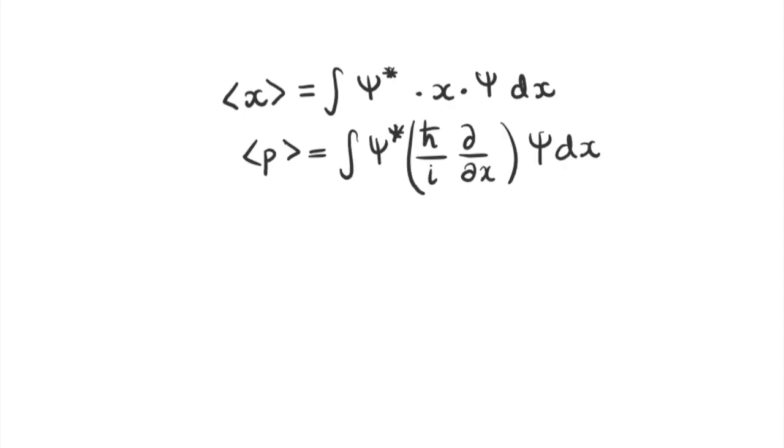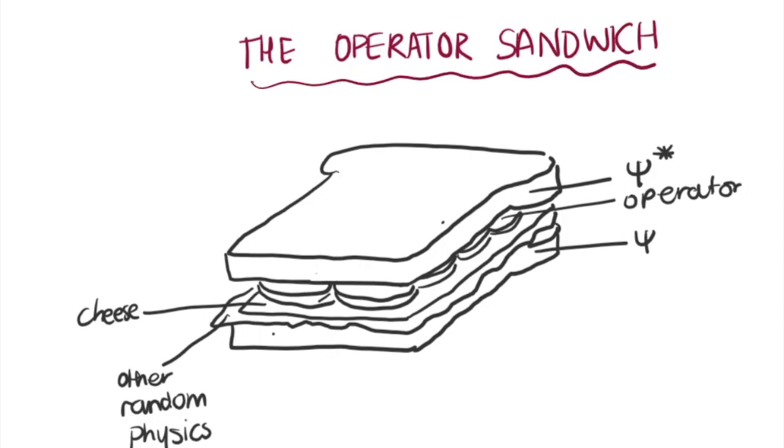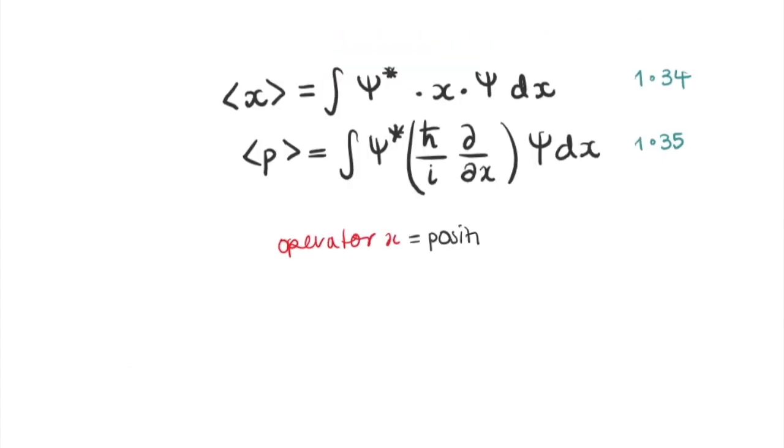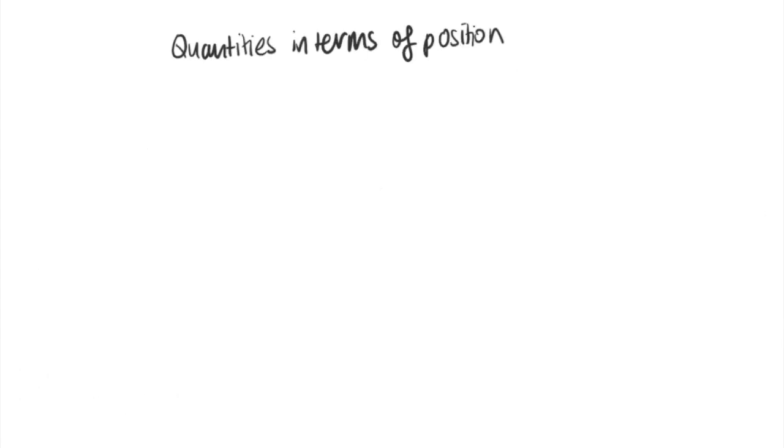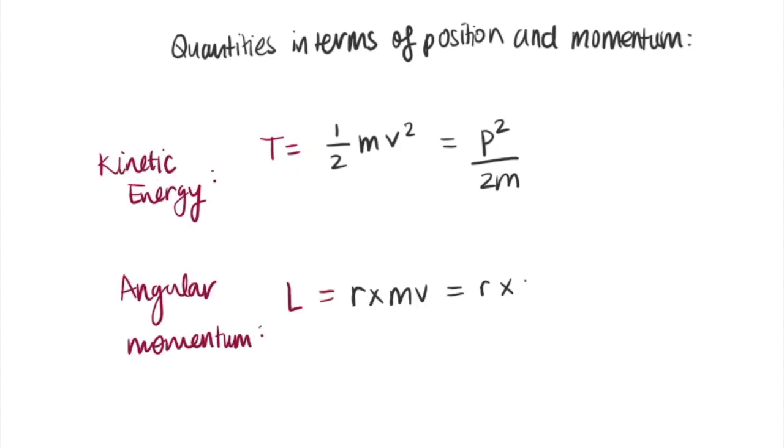We can rewrite the expectation value of the position using psi and its complex conjugate, such that conventionally the operator is sandwiched between the conjugate of psi and psi. So we can see the operator x represents the position and the operator h bar over i d dx represents the momentum. But what about other dynamical variables? Well, all quantities can be written in terms of position and momentum. For example, kinetic energy is expressed like this, and angular momentum can be expressed by this.